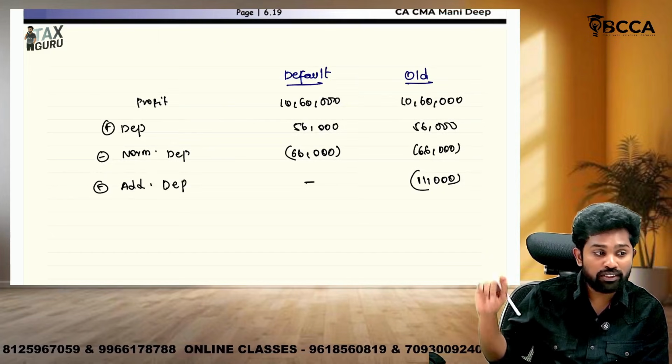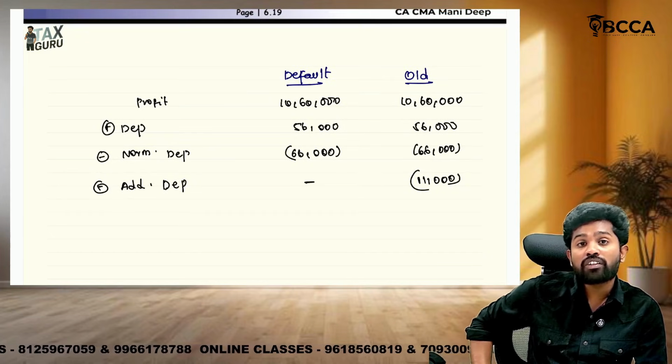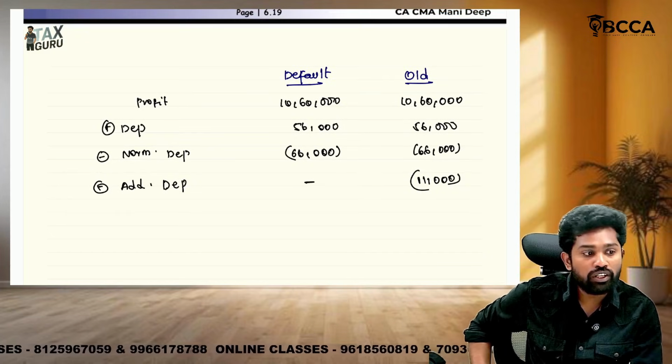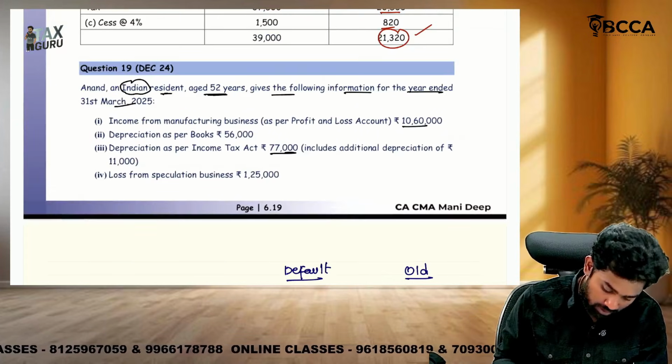Okay, additional depreciation 11,000. So don't get confused about the default regime, sir. As previously given, for companies the default regime is the old regime. For individuals the default regime is the new regime. Then this is also done.